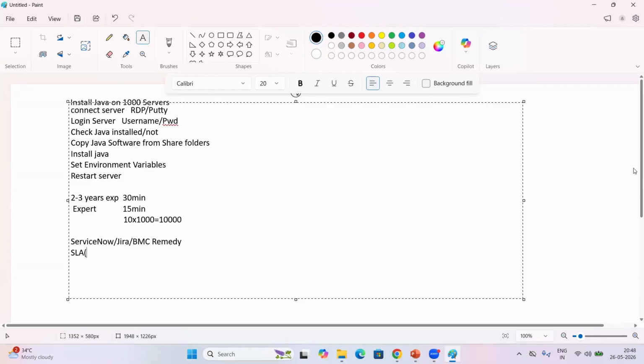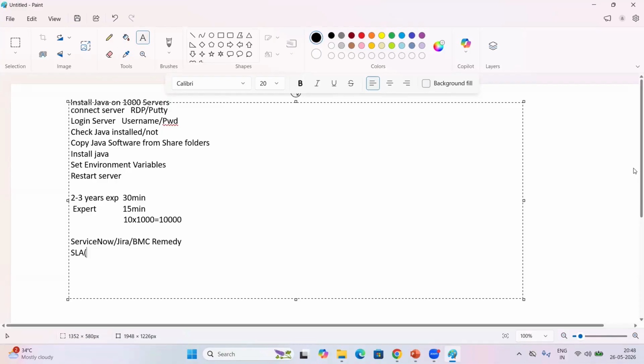What is SLA, anyone? Service level agreement. Exactly. Service level agreement is nothing but a timeline.